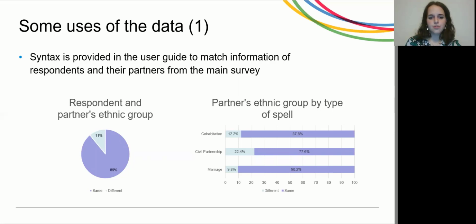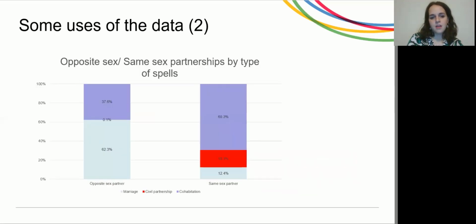the distribution of respondents and partner ethnic group. And we can notice from the first graph that the majority of our respondents is in a partnership with a person of the same ethnic group. The graph on the right shows the same statistics, but we also include the type of partnership spells.